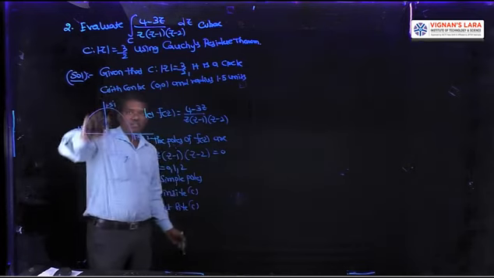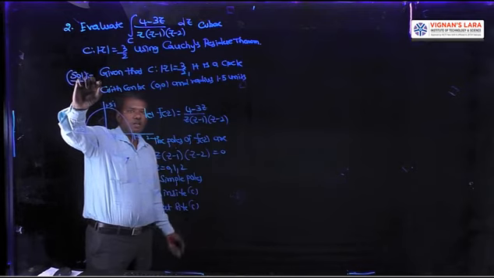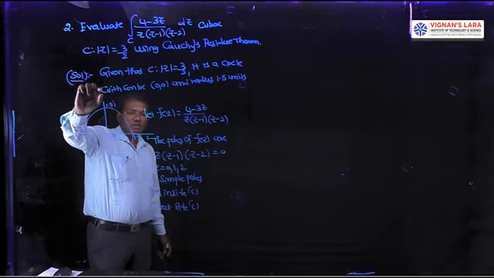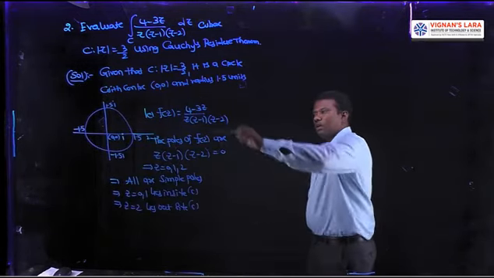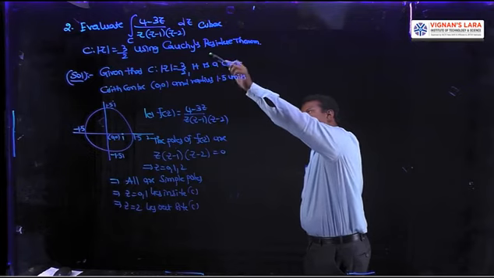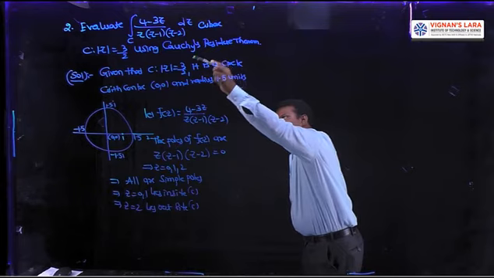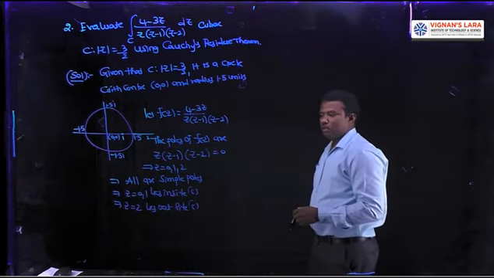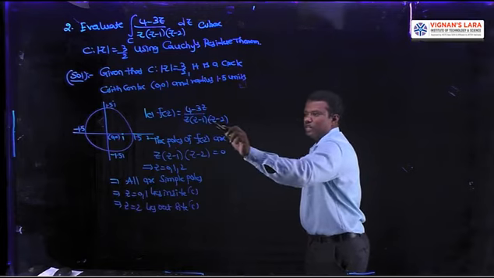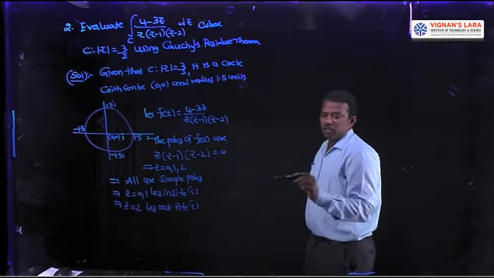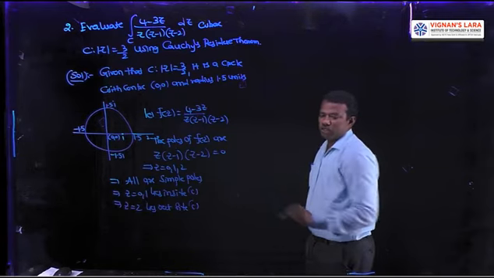Once again, what is the curve? Mod z equal to 3 by 2. It is a circle with center (0, 0) and radius 1.5 units. And what is f of z? f(z) = (4 minus 3z) / (z(z minus 1)(z minus 2)). The poles of f of z: equate the denominator to 0. We get 0, 1, 2 as the poles.